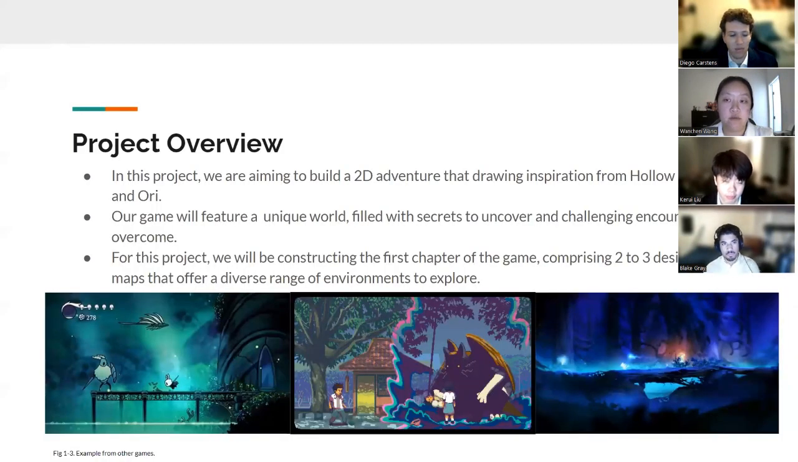So for the project overview, in this project, we are aiming to build a 2D adventure that draws inspiration from Hollow Knight and Ori. It will feature a unique world filled with secrets to uncover and challenging encounters to overcome. And we constructed the first chapter of our game, which has 2 to 3 designed maps that offer a diverse range of environments to explore.